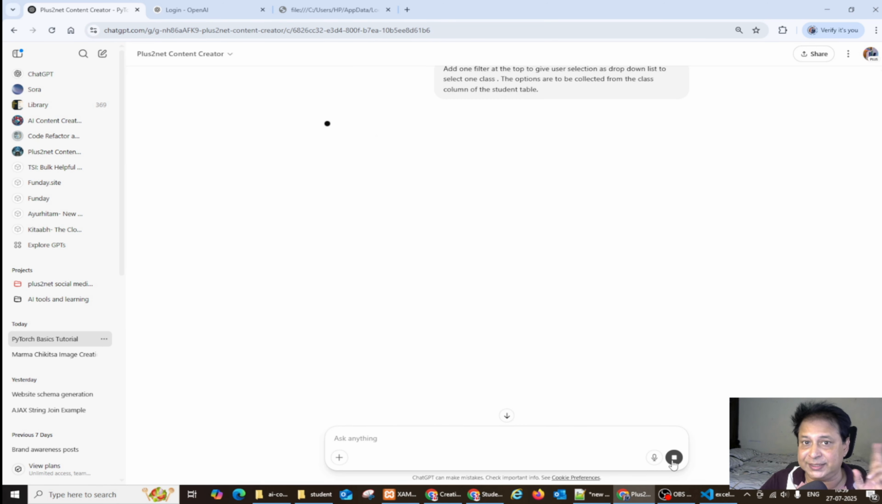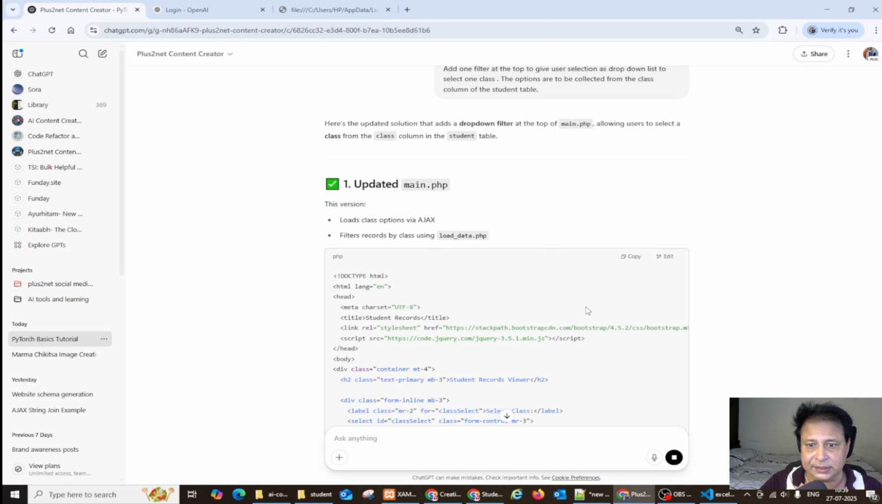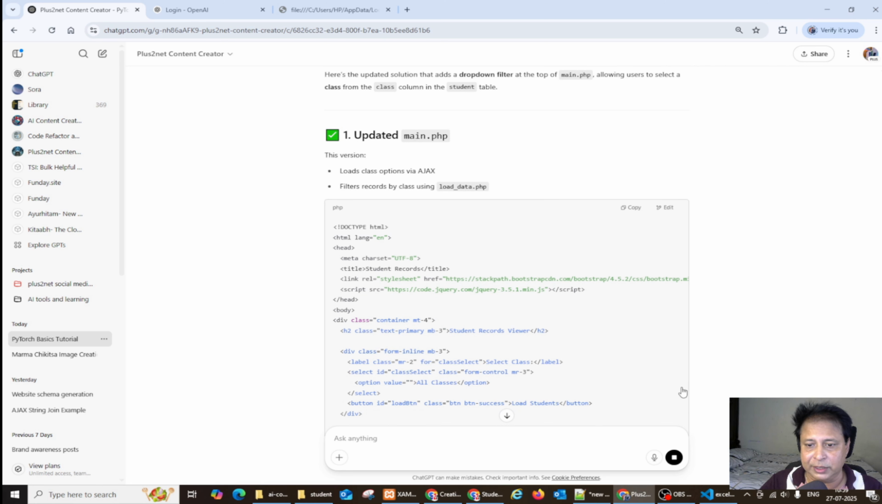Now it has to change both the files, because the drop down has to be inserted and at the same time the filter has to be added to the load data.php file. So it has to give me both files' code. Fine, it has first given me the main code. Okay, fine, let's just see the main code. I can copy it. Then below that it should give me... okay, it's still writing.